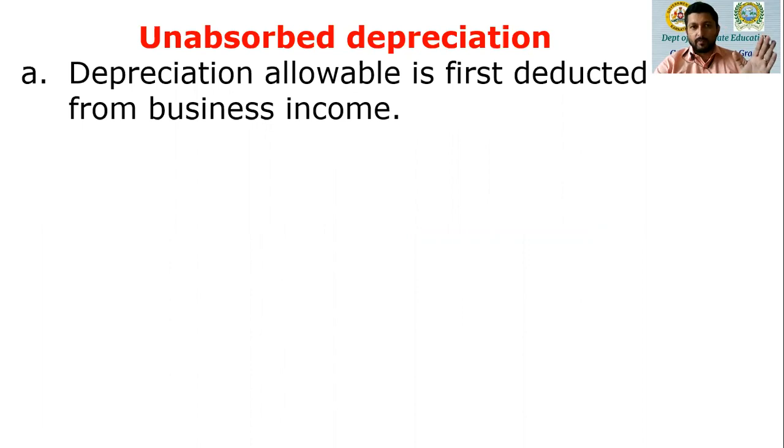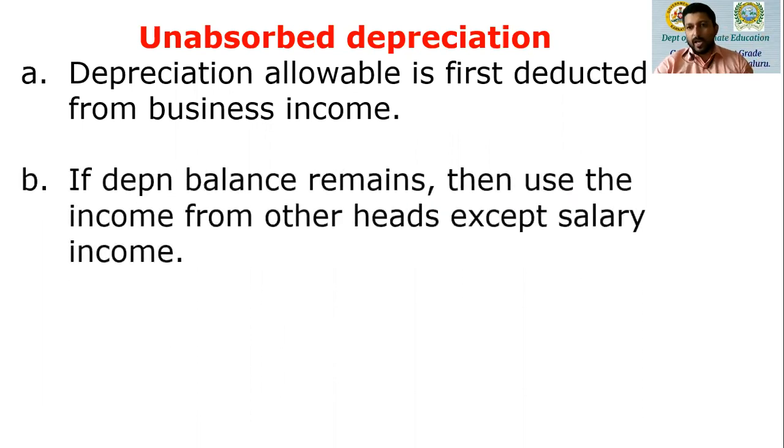If there is no business profit, then this depreciation amount will be carried forward. If depreciation balance remains, then we can use income from other heads except salary income. Salary income cannot be used to set off unabsorbed depreciation.